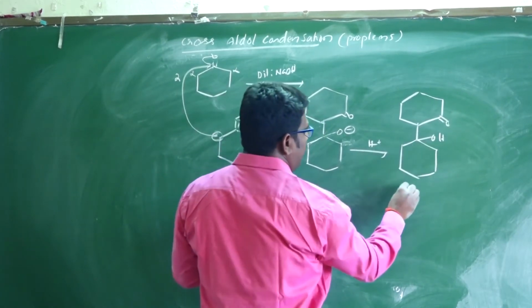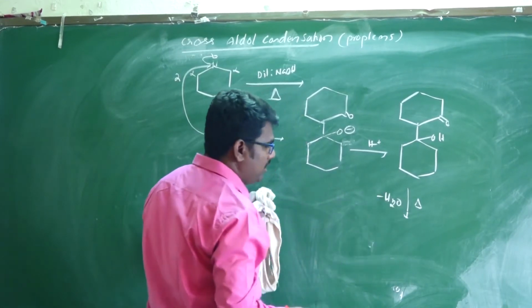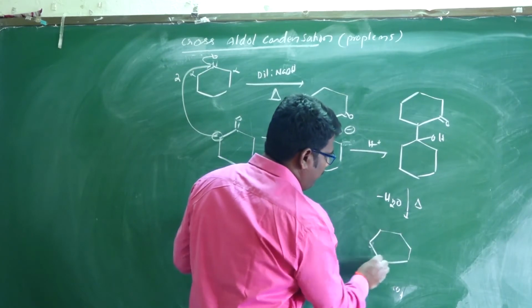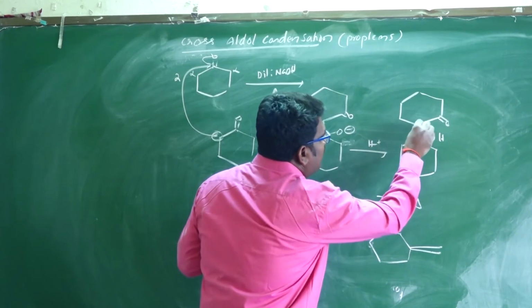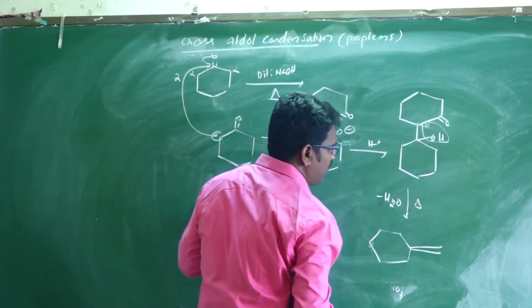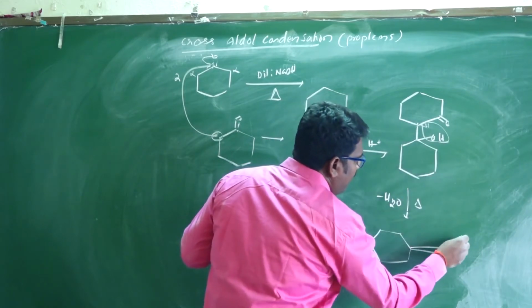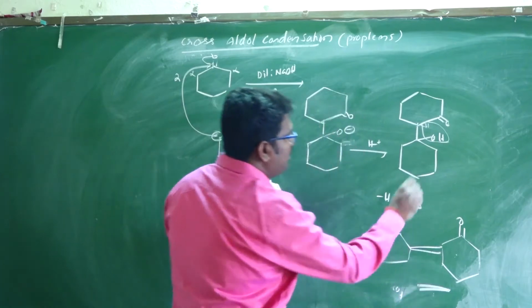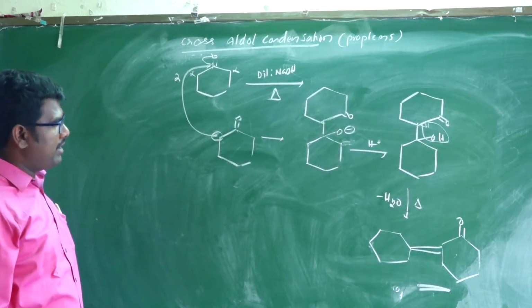Next, on heating, there is loss of a water molecule. The product in this reaction has a double bond here, with one hydrogen lost as a water molecule, and the ring has a double bond. This is the major product.